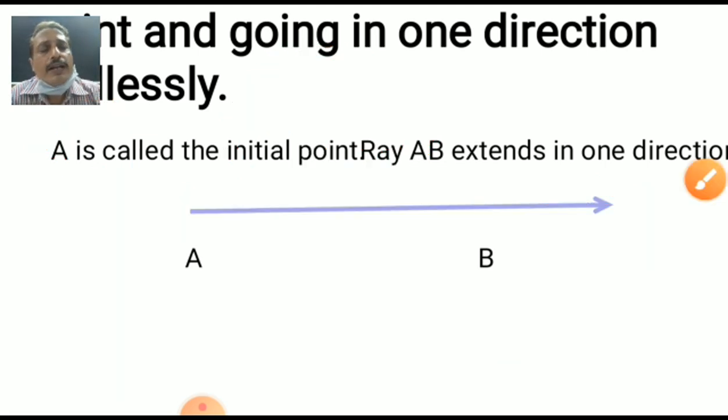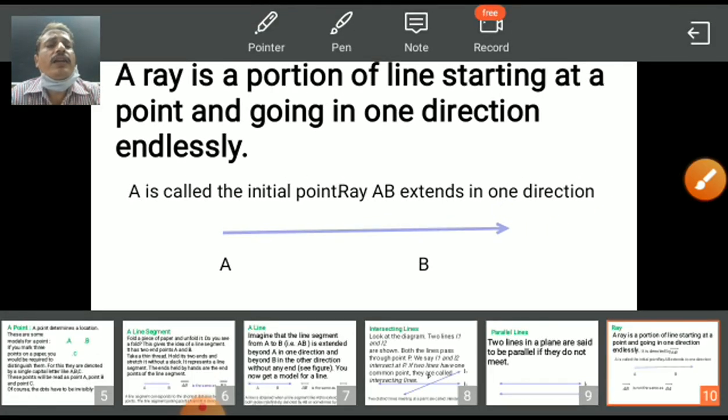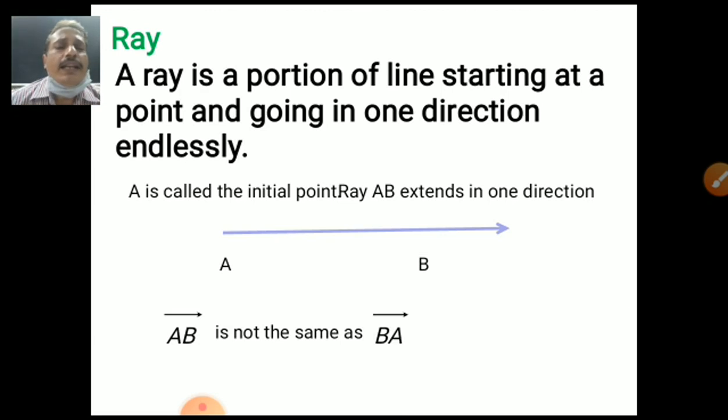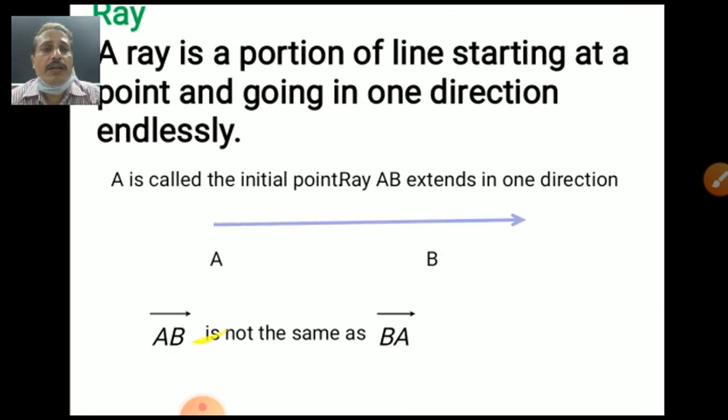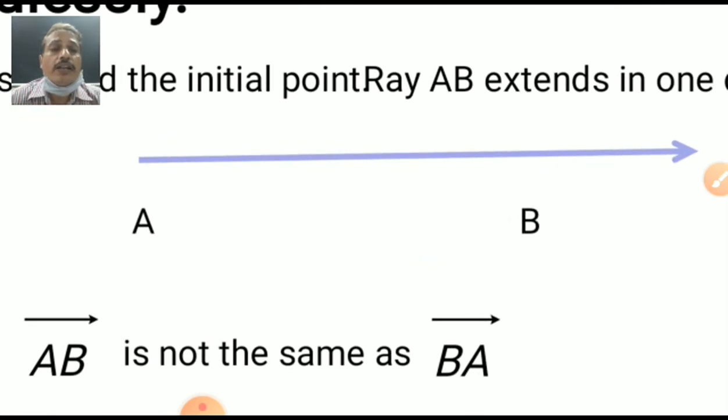Okay? Good. Now the condition is here. When you are saying the ray is there, ray is denoted by ray AB according to the above picture, but it cannot be denoted ray BA. Student, it is not the same as BA. Why? See, when you switch on the torch, light is coming out from the torch. Have you seen any time a light is entering inside the torch? No, never seen. So the starting point is there, the initial point, which is the source of the things. Not going inside, but line segment and line, both are the same one.